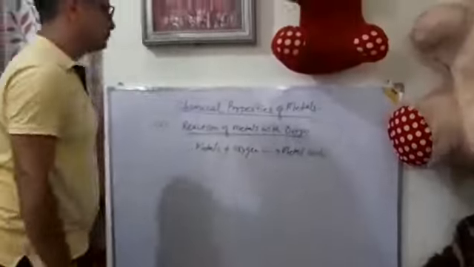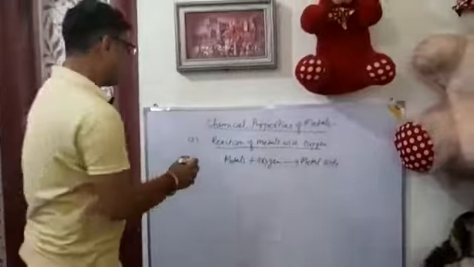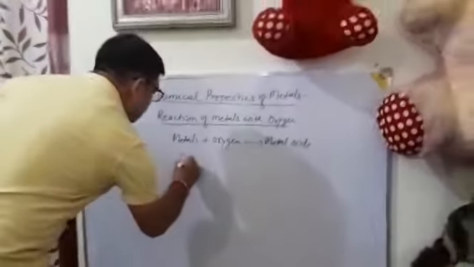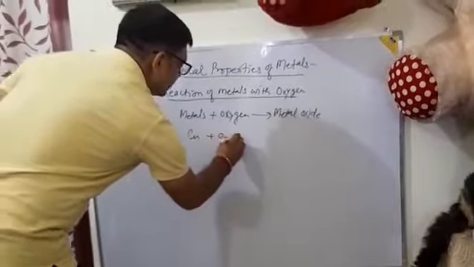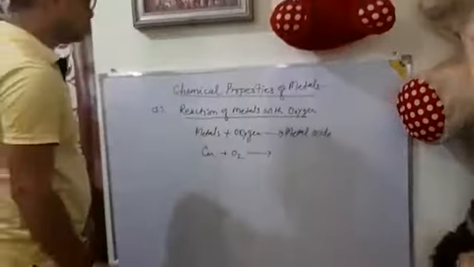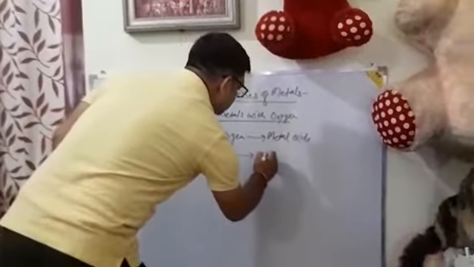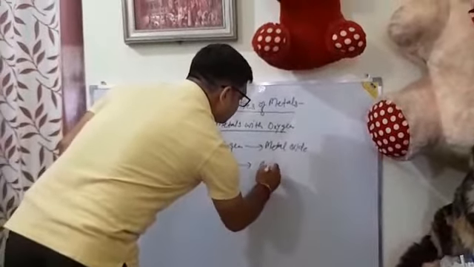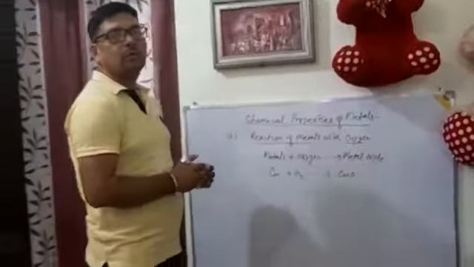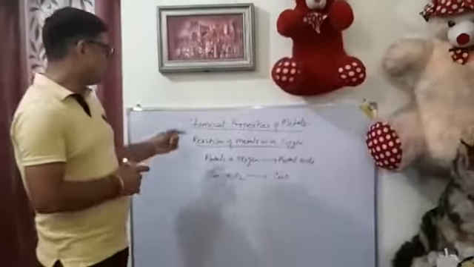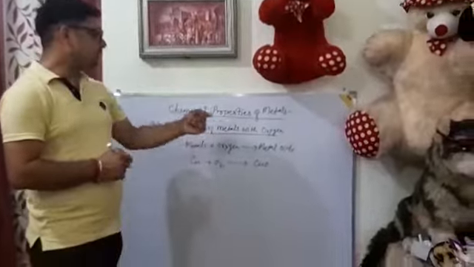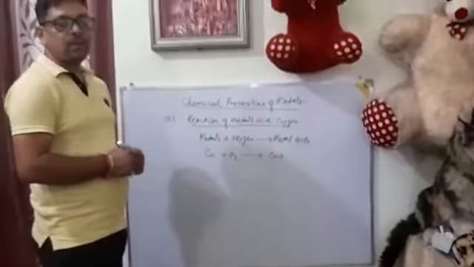Likewise, if copper burns in presence of oxygen, it produces copper oxide.